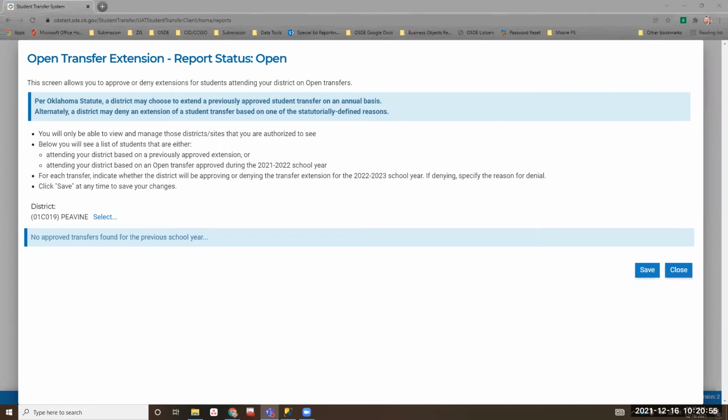Please assure me again, when the parent submits the online fillable form, it will auto load into the wave for district viewing. Okay, yes, when they fill out the form on the SDE website. You don't want to have a form on your website for them to fill out. You want them to be going to the form that's on the SDE website. So if you have a link on your website, I would suggest updating that link to the link that is given to you at some point. It's not out there yet. I don't even have it, but it will be out there before January 1st.